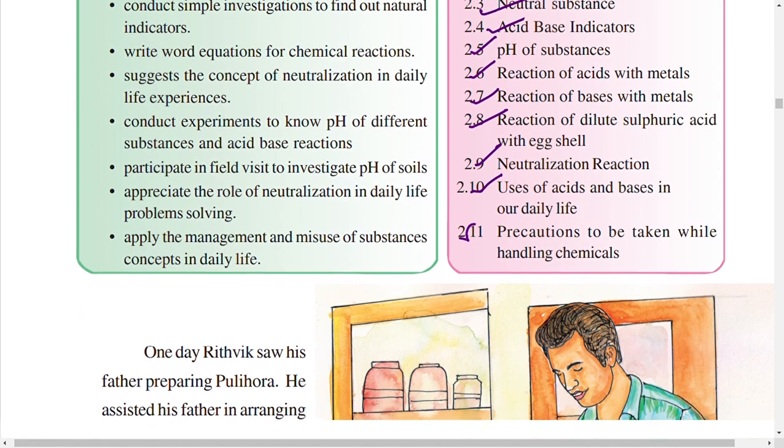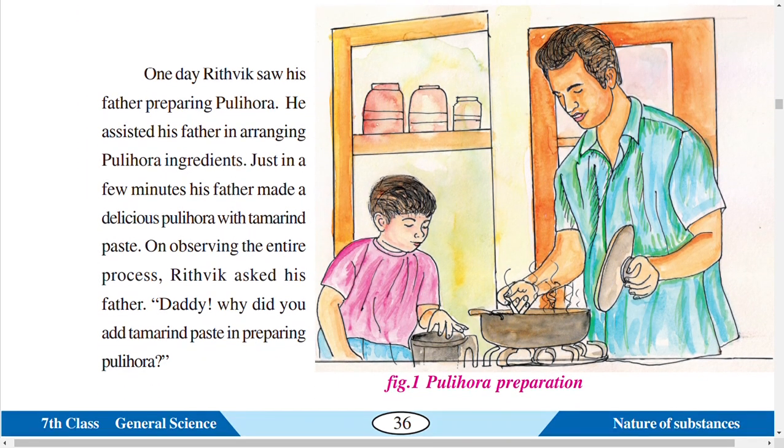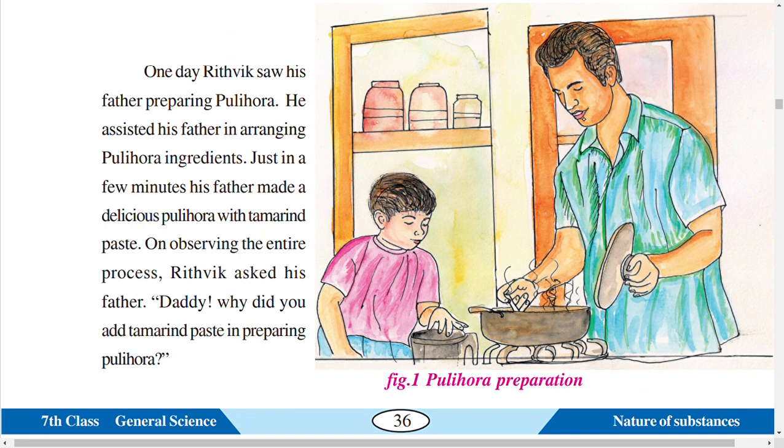Okay. So one day, Ritvik, see in this picture, he is Ritvik and he is Ritvik's father. One day Ritvik saw his father preparing pulihora. He assisted his father in arranging the pulihora ingredients. In just a few minutes his father made a delicious pulihora with tamarind paste.